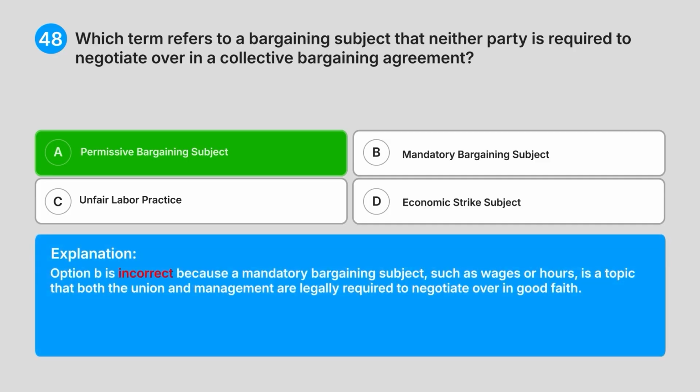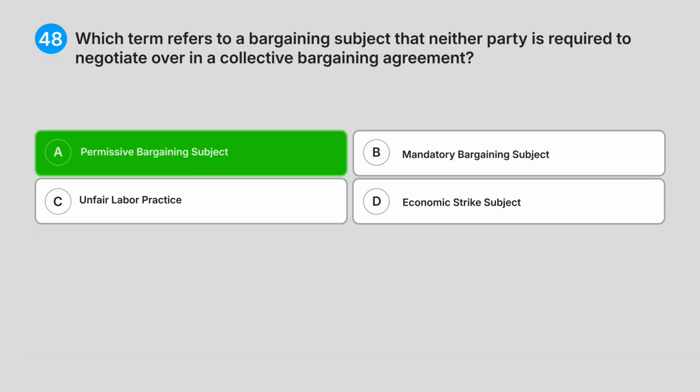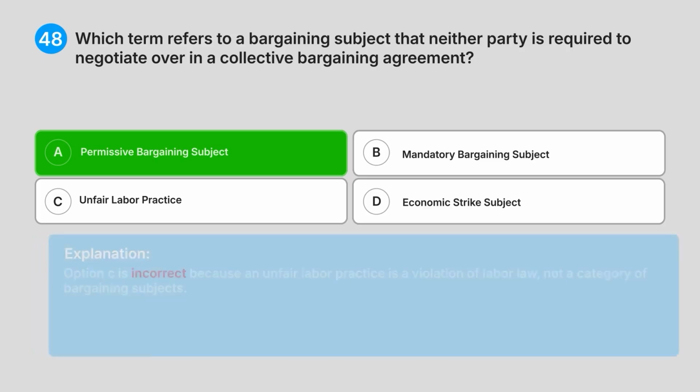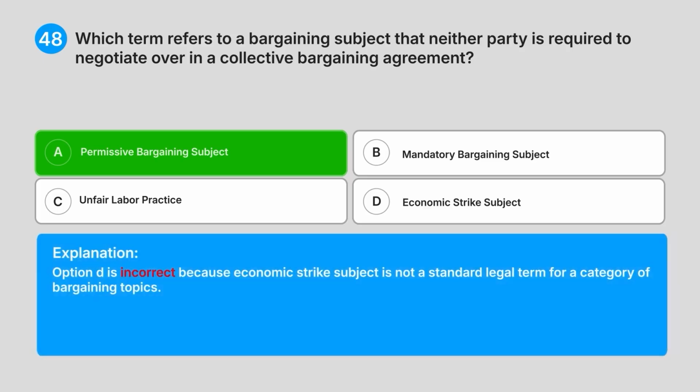Option B is incorrect because a mandatory bargaining subject, such as wages or hours, is a topic that both the union and management are legally required to negotiate over in good faith. Option C is incorrect because an unfair labour practice is a violation of labour law, not a category of bargaining subjects. Option D is incorrect because economic strike subject is not a standard legal term for a category of bargaining topics.